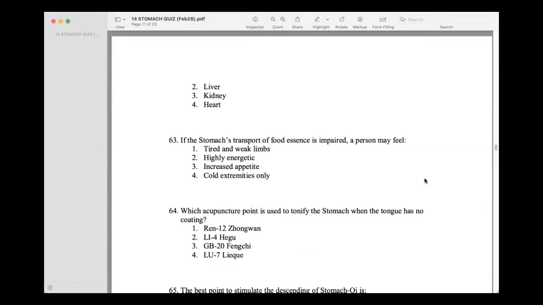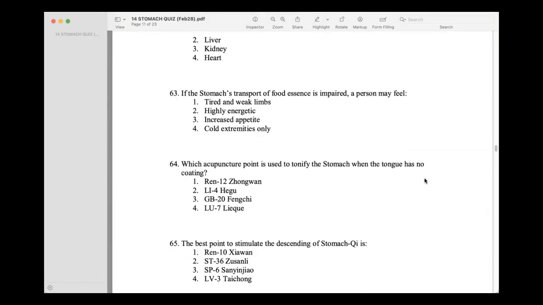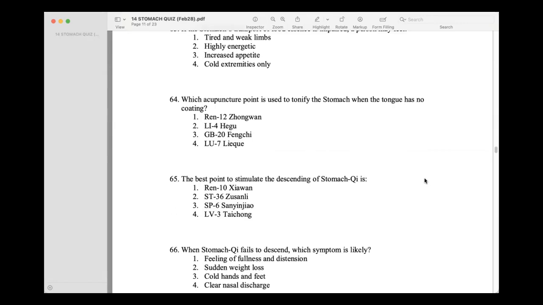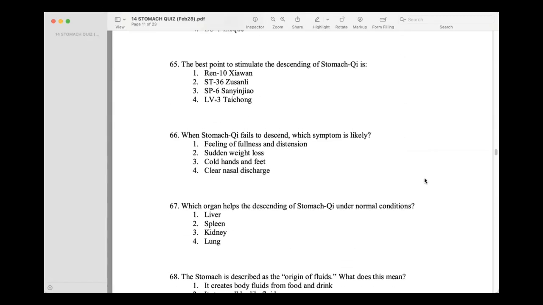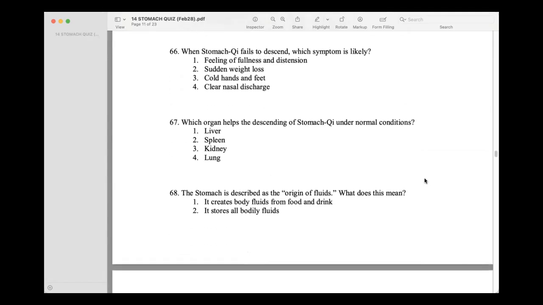Stomach. If the stomach's transport of food essence is impaired, the person may feel tired and weak limbs. Which acupuncture point is used to tonify the stomach when the tongue has no coating? Ren 12. The best point to stimulate descending of stomach chi is? Ren 10. When stomach chi fails to descend, which symptom is likely? Feeling of fullness and distension.